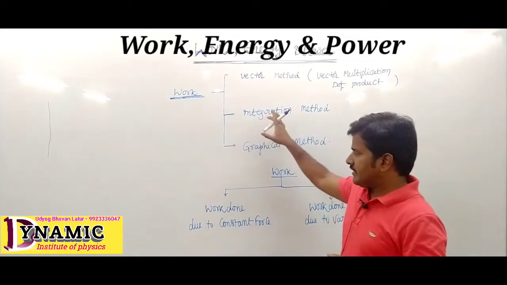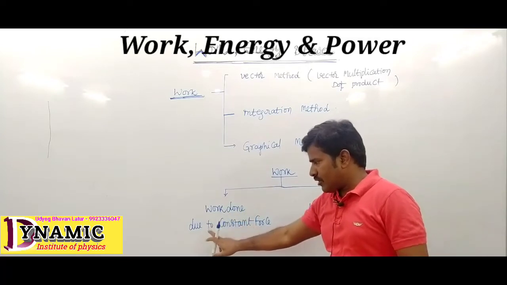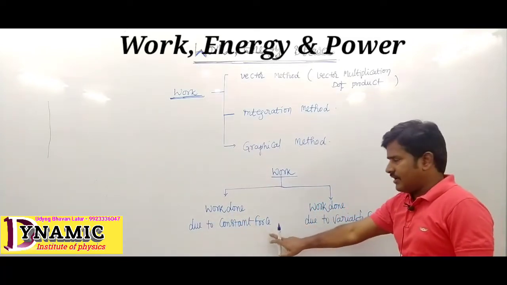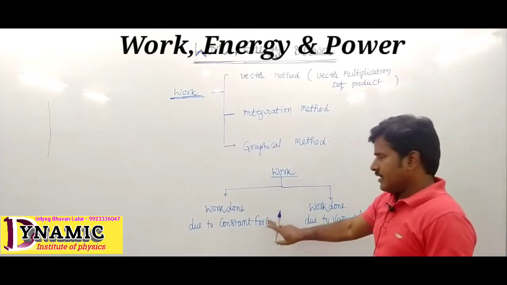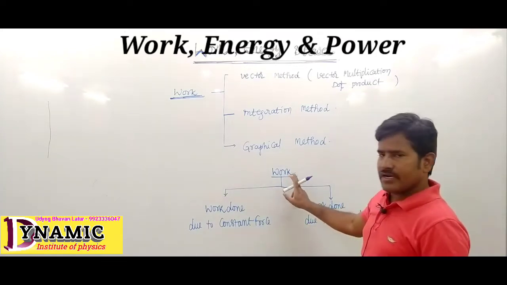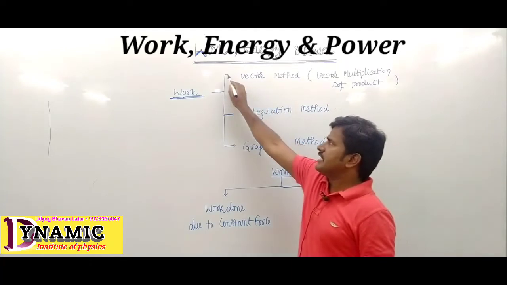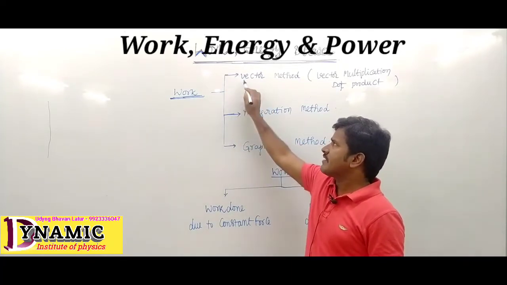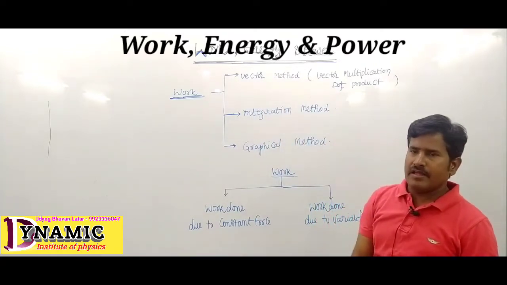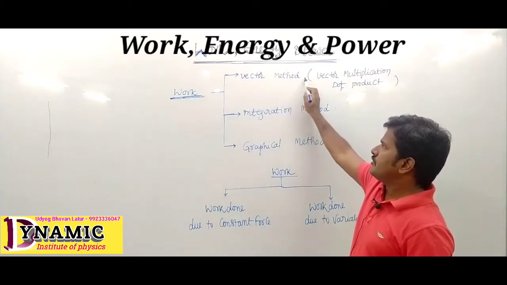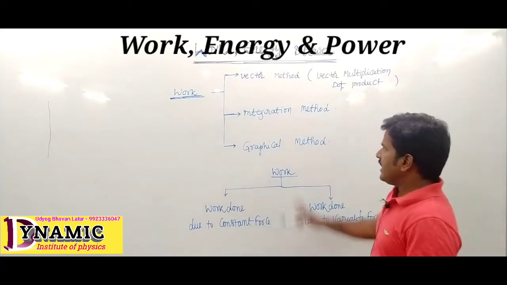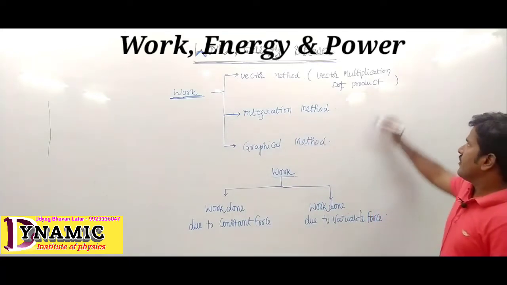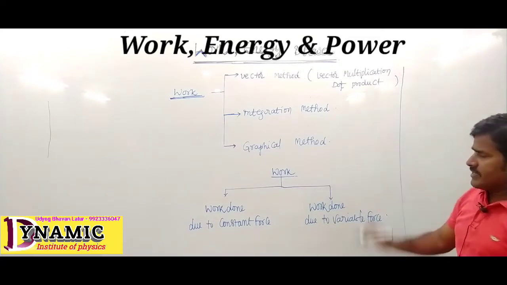So work done due to constant force, work done due to variable force. These are the two different conditions in which we measure the work. The work is measured using these methods. That means the measurable methods are: one is the vector method, integration method, and another is the graphical method. So this is the work condition.